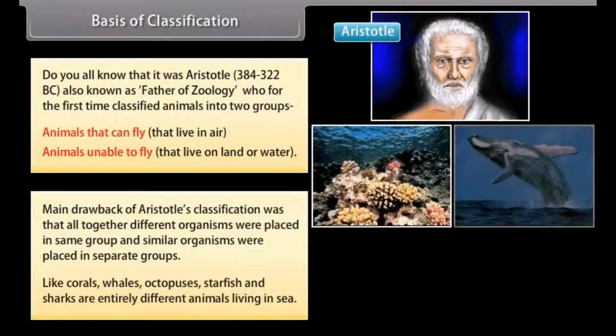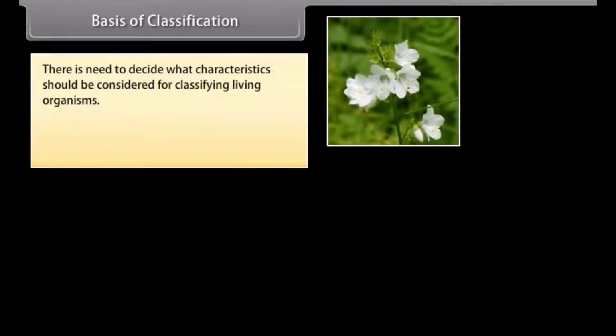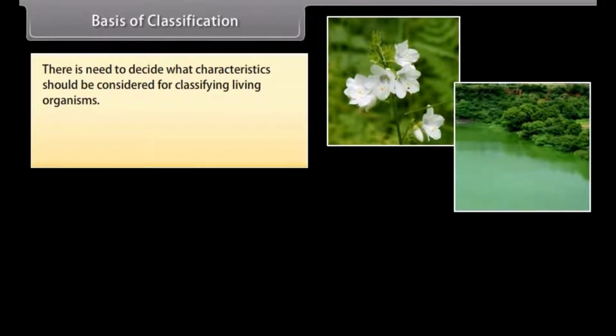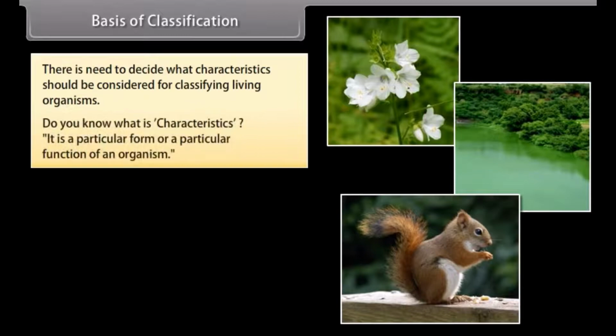Like corals, whales, octopuses, starfish, and sharks are entirely different animals living in the sea. So there is a need to decide what characteristics should be considered for classifying living organisms. Do you know what is a characteristic?